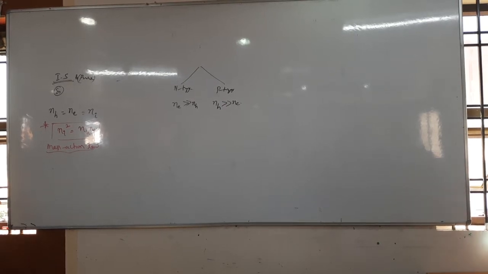Underline that word, intrinsic charge carriers. Next, mass action law. Write this law here.